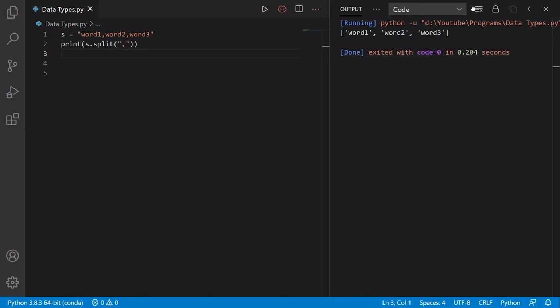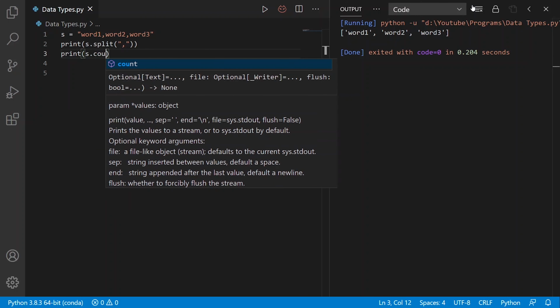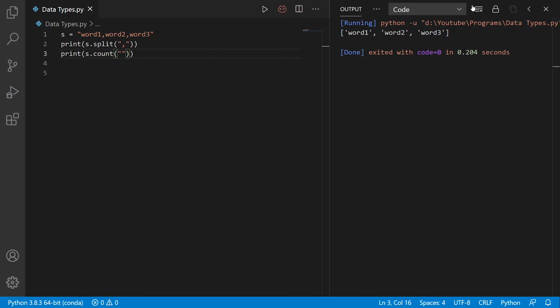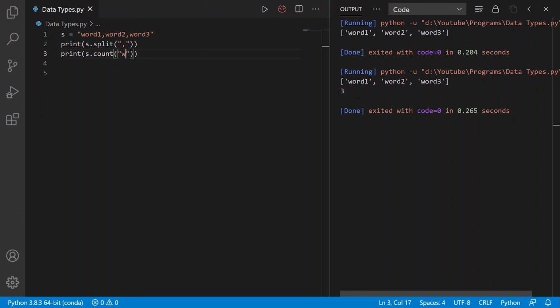Now we will see how to use the count method. The count method will return the number of instances of that character or string. So I will write print s dot count. I want to count the number of instances of w here. Execute it and we got the output 3.